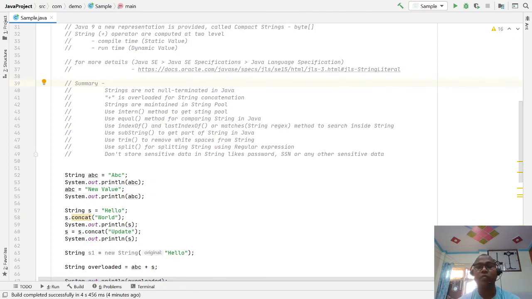So these are the multiple features the string class provides to us. As a Java developer, we have to know how the JVM gives the string class special privileges with some key features.